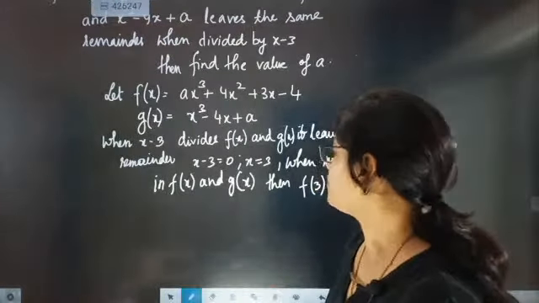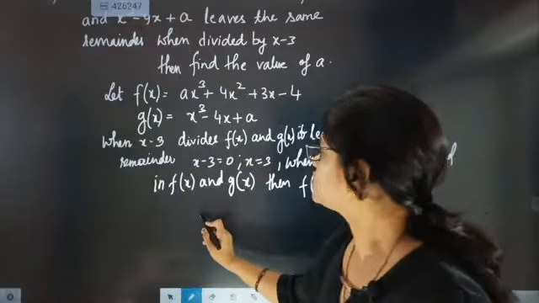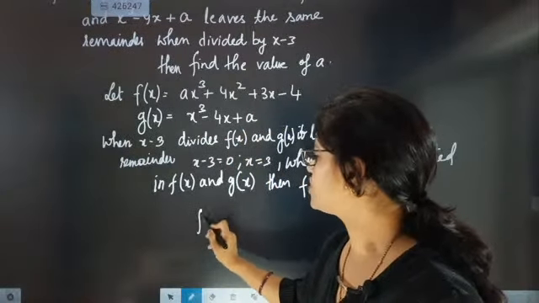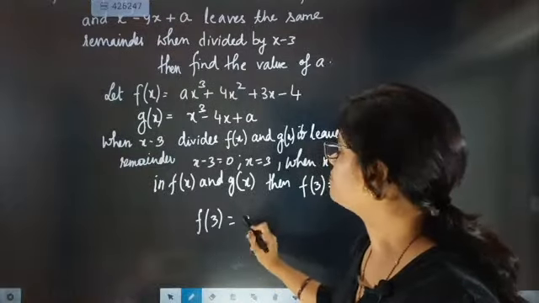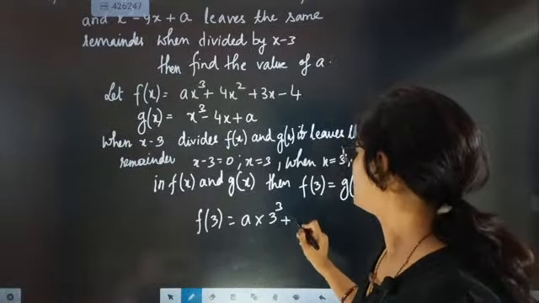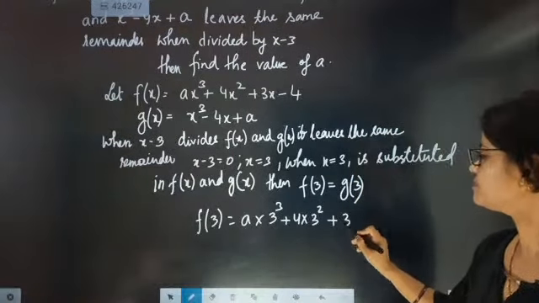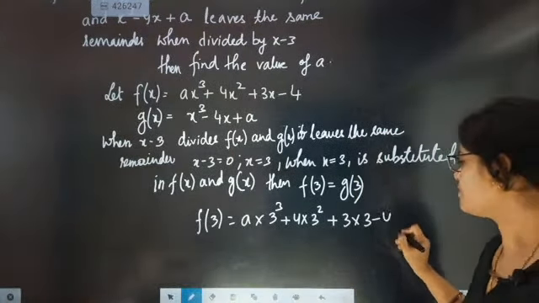So now only one work is there. We are going to substitute x equal to 3 in f of x. So now here f of 3 is what? F of 3 will become a into 3 cube plus 4 into 3 square plus 3 into 3 minus 4.